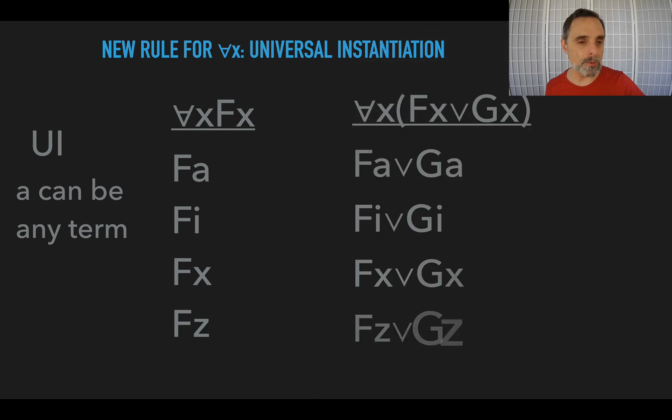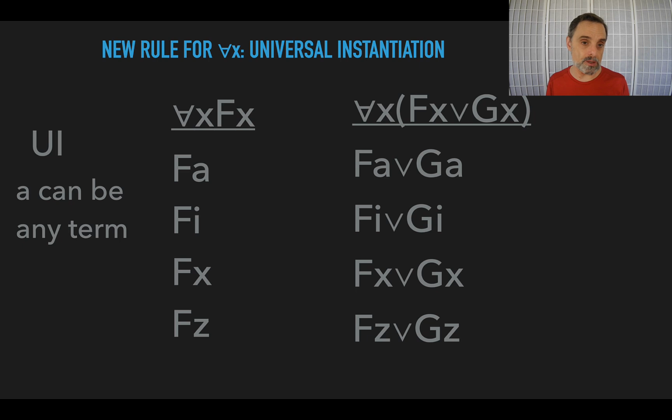Now, let's say we had a bigger statement, like for all x, Fx or Gx. We do the same thing. We take off the universal, we take off the x, we choose the new term we want, and then we go through and we find all of the x's and replace each of them with our term. So we replace both the x's with a and get Fa or Ga. Alfred is a frog, or Alfred is a giraffe. Igor is a frog, or Igor is a giraffe. Xavier is a frog, or Xavier is a giraffe. Zelda is a frog, or Zelda is a giraffe.